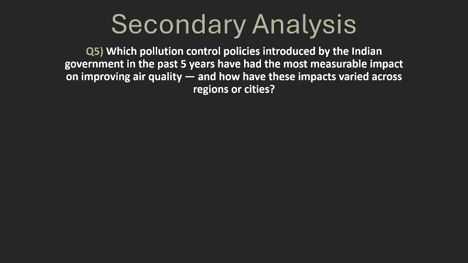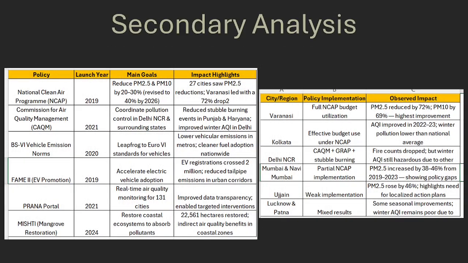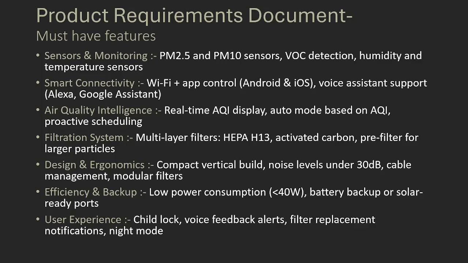Next, let us answer the questions of pollution control policies introduced by our government in the last 5 years. These are the policies implemented, their goals, the impacts, the highlights, and city-wise highlights. Next, let us go through the product requirement documents. The must-have features are as below, which is a major input for the R&D team.